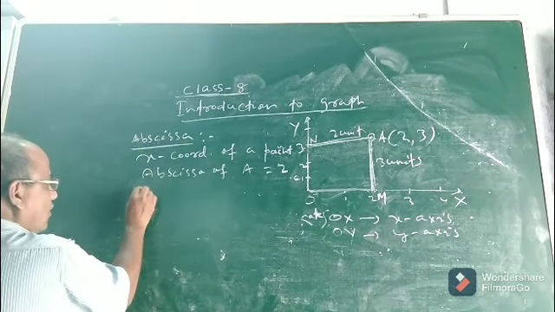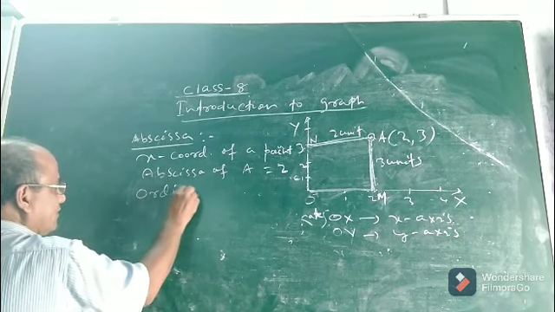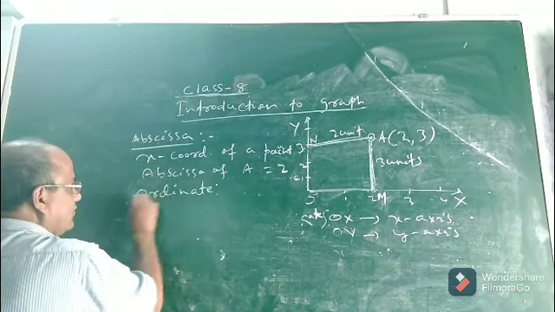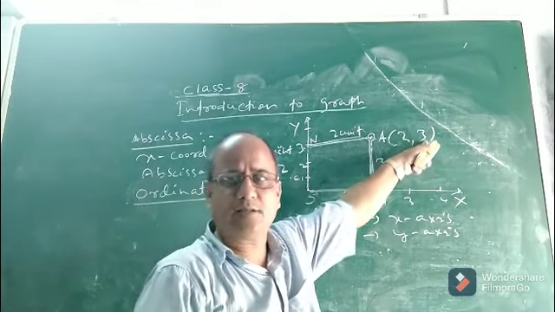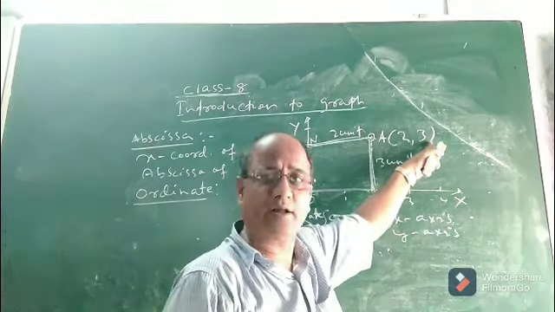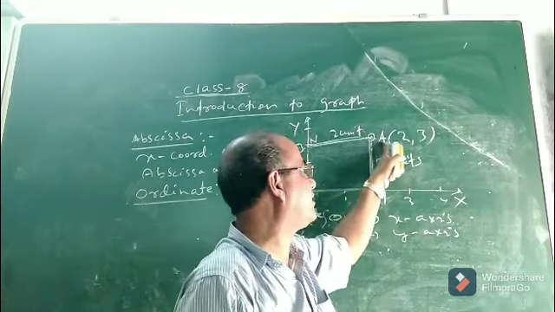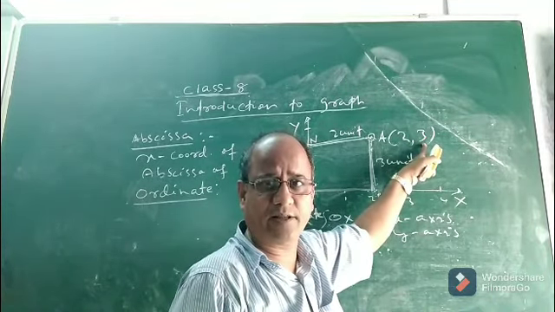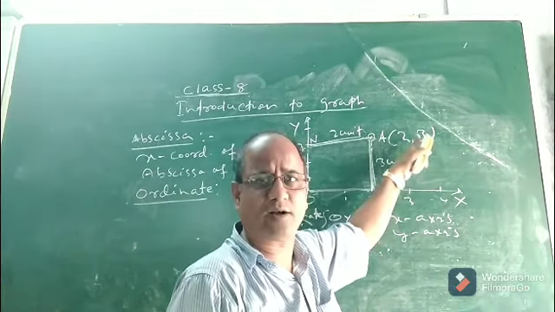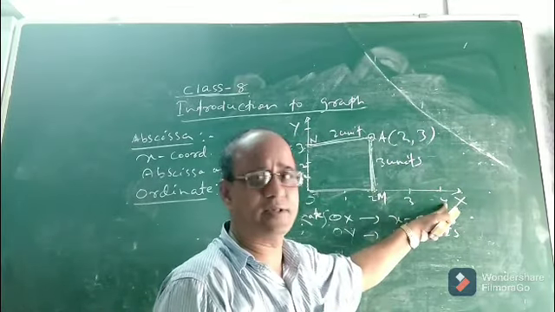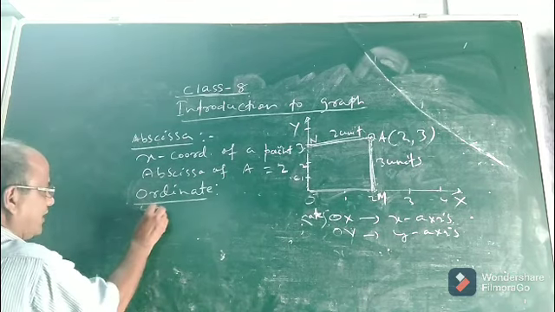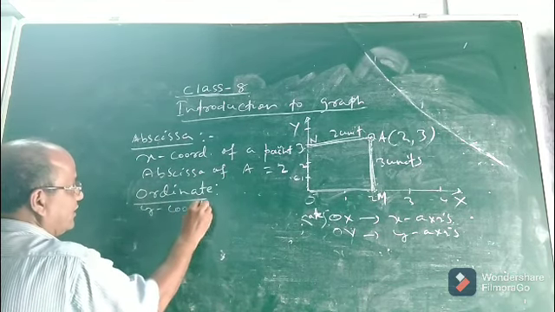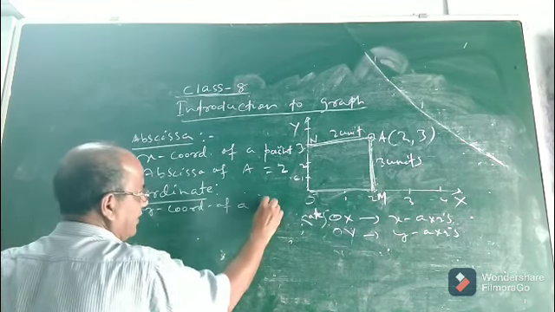And what is ordinate? What is the meaning of ordinate? By ordinate, what we mean is the y-coordinate of a point. That is called the ordinate of that point. Here the y-coordinate of A is 3, so the ordinate of A will be 3. Ordinate means it is the y-coordinate, the distance of the point from which axis? From the x-axis. So it is the y-coordinate of a point.